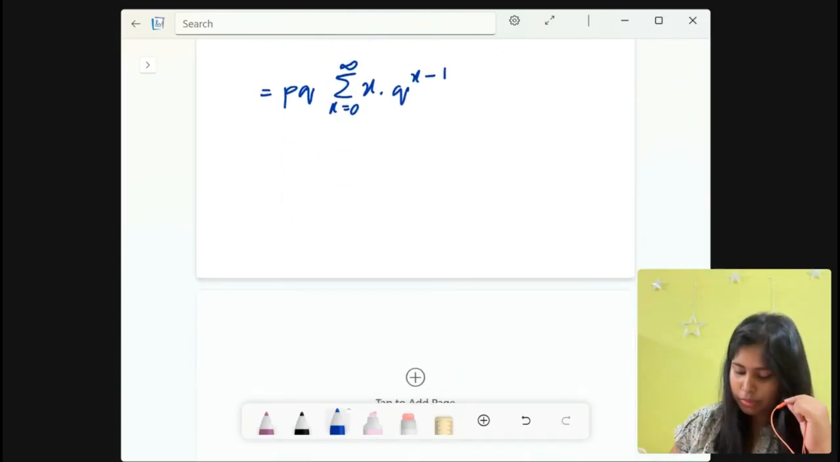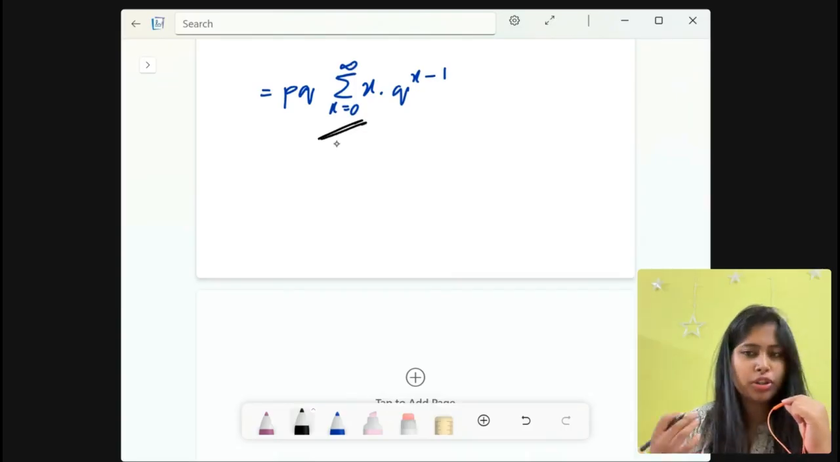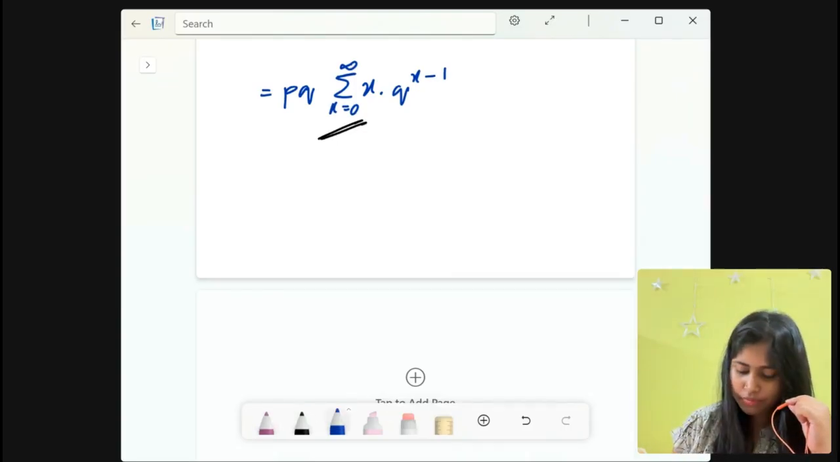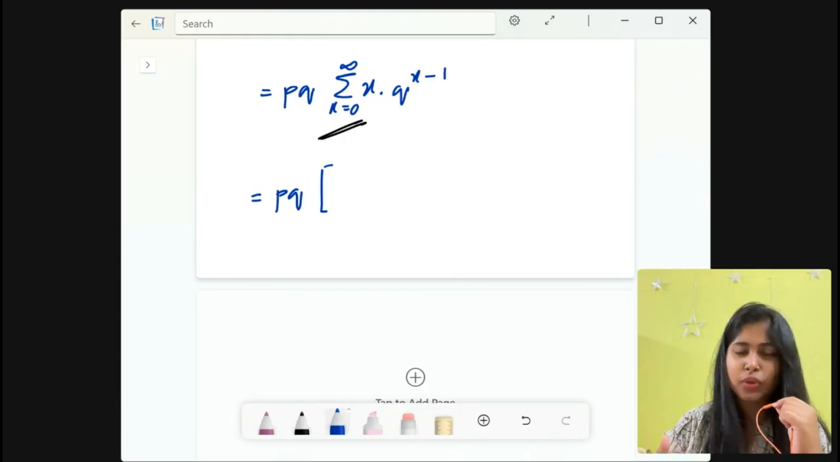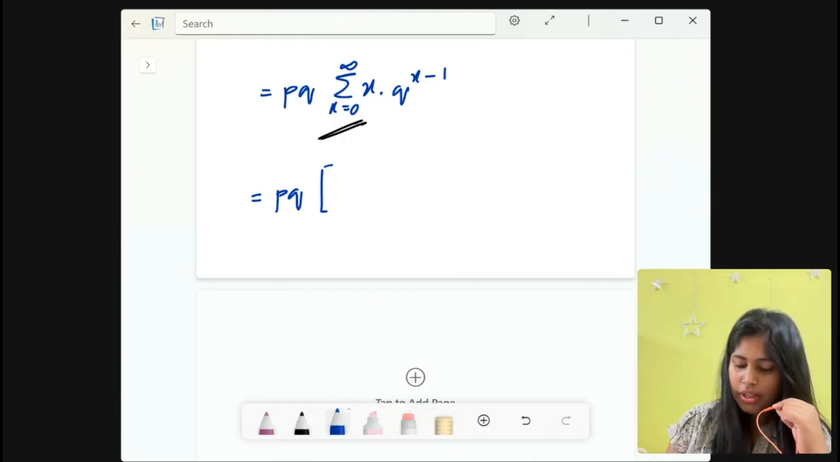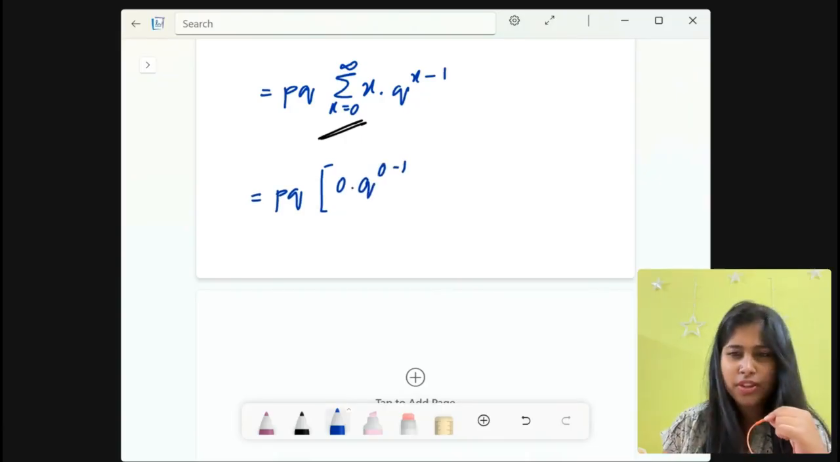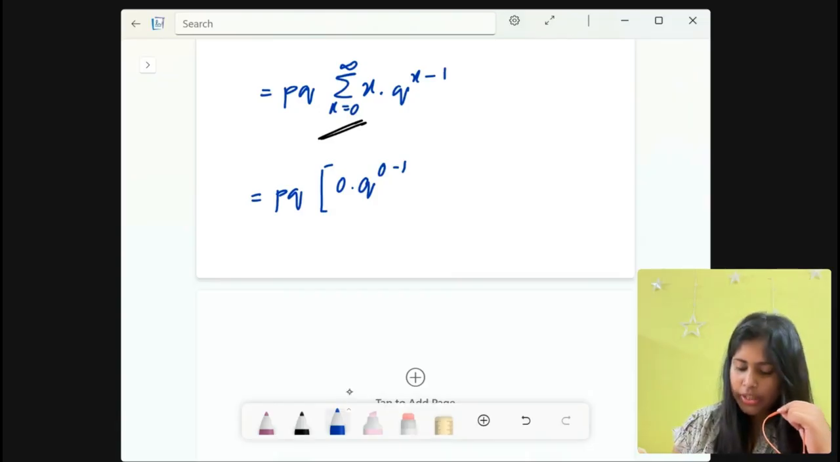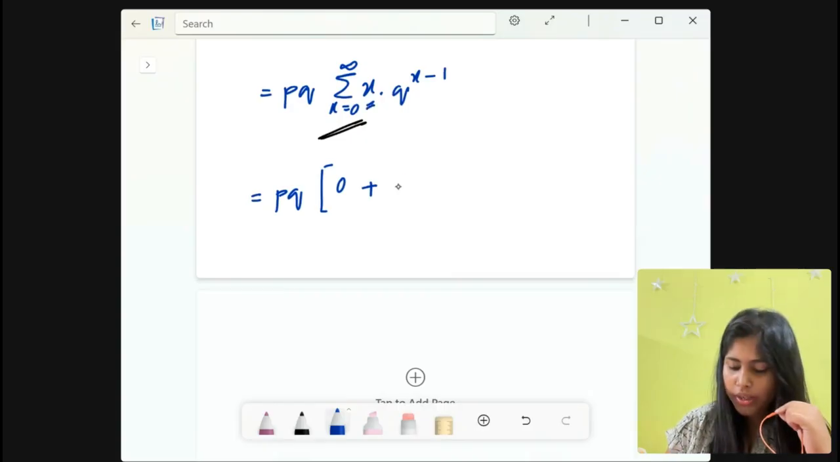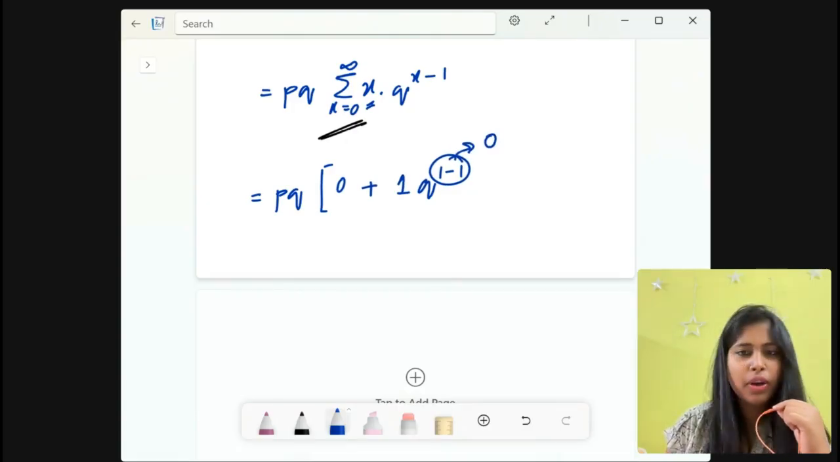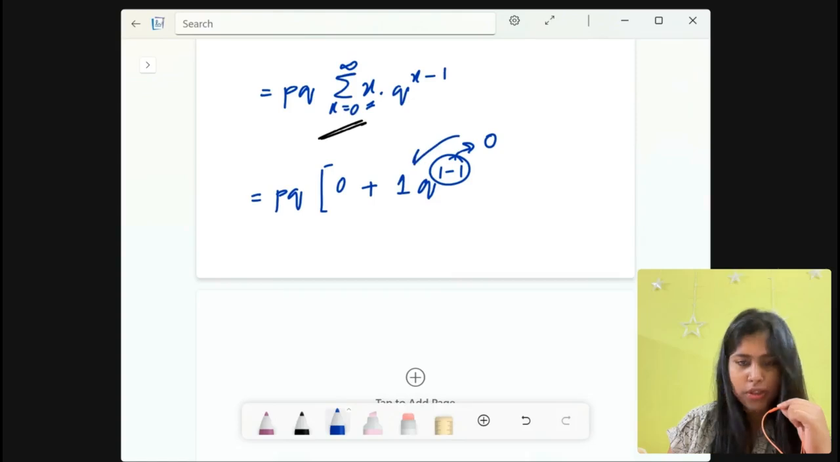Now, if you open this summation, then what do you get? Let us see. p into q, opening the summation. First, we put x equals 0, so it will be 0 into q to the power 0 minus 1. Whatever it is multiplied with 0, it will be 0 only, right? So we can write this as 0. Then 0 plus, now if you put 1 here, we get 1 into q to the power 1 minus 1. This will be q to the power 0, which is 1. So 1 into 1 is 1.